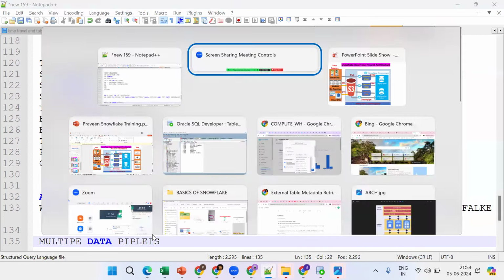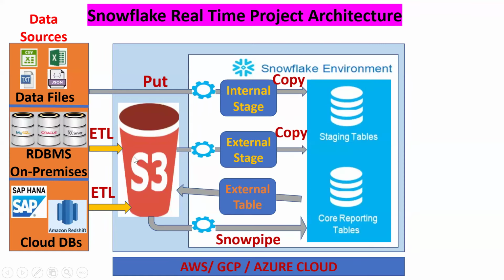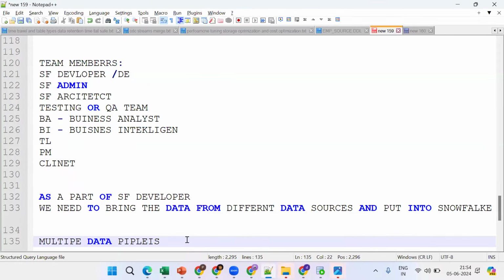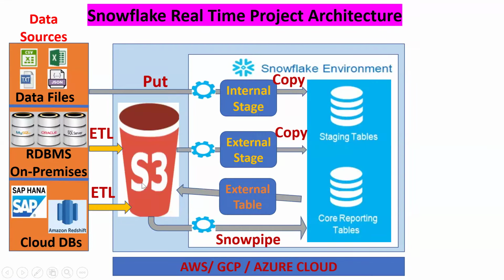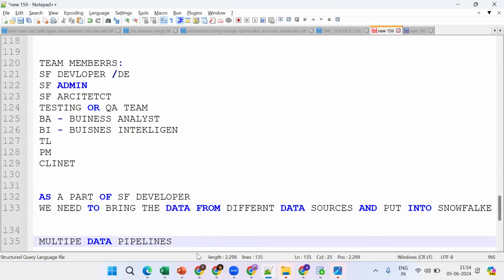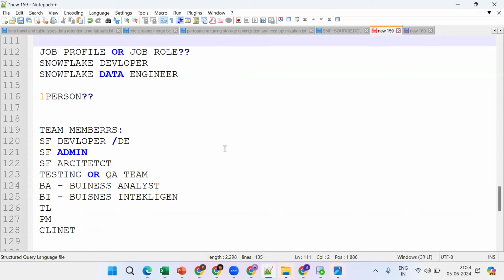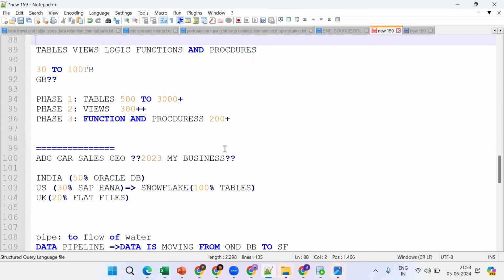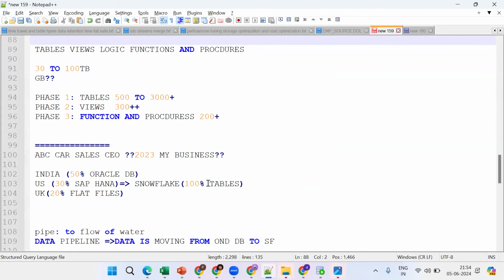As a part of the Snowflake developer role, we want to ingest the data from different sources with the help of data pipelines. We should create data pipelines. Suppose we bring all the tables, say 1,000 tables, and migrate them to Snowflake. Now what happens next?